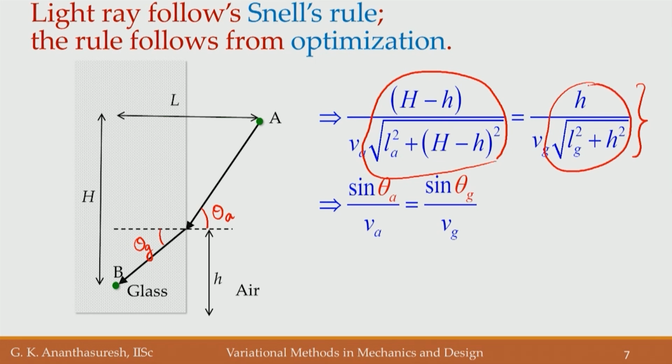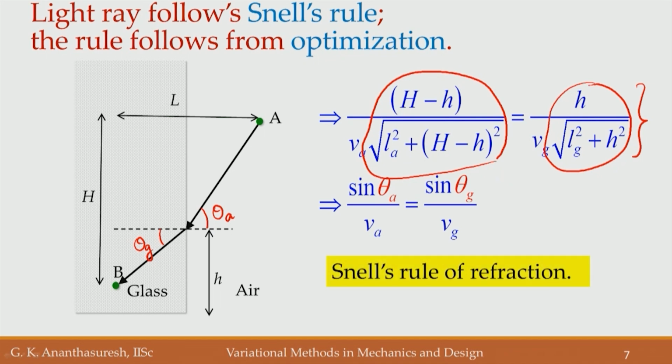Now, what we have is what we call Snell's rule of refraction. Sometimes people call it a law, and that is not correct, because we say something is a law if it can only be verified by experiment, but here that is not the case. We have derived it by following Fermat's conjecture that says light rays follow the least time path.